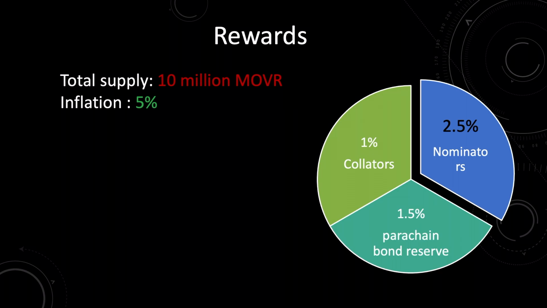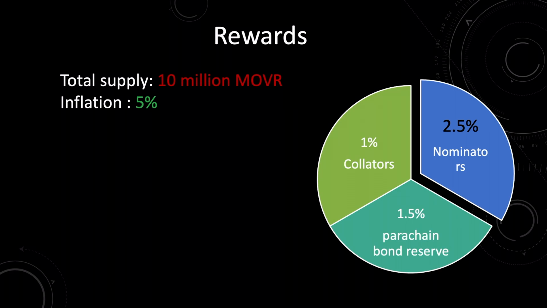As you know, we need more tokens to secure the parachain, Kusama and Dot. So that reserve of 1.5% will be used for that purpose. As you can see, there are roughly 250,000 tokens yearly that will be distributed as nomination rewards.